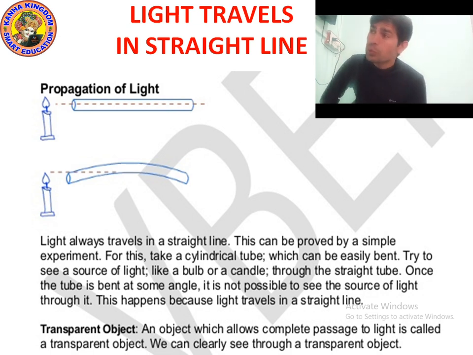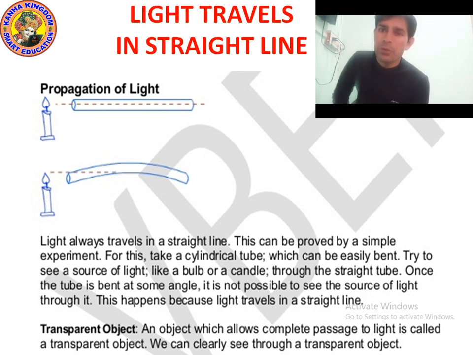When light passes through any object, light can pass through some objects, and light cannot pass through some objects. On this basis we can say that there are different types of objects, like transparent objects, translucent objects, and opaque objects. Some objects allow the light, some objects do not. So on this basis there are three types of objects.